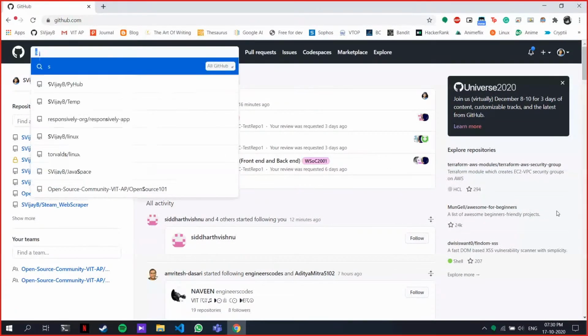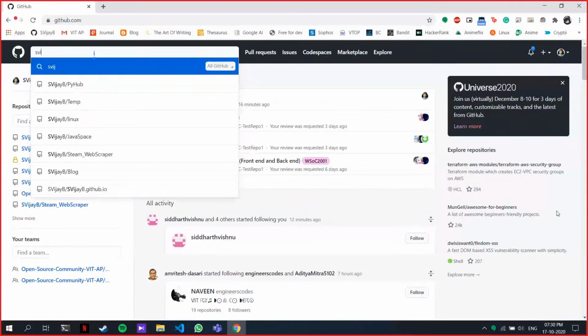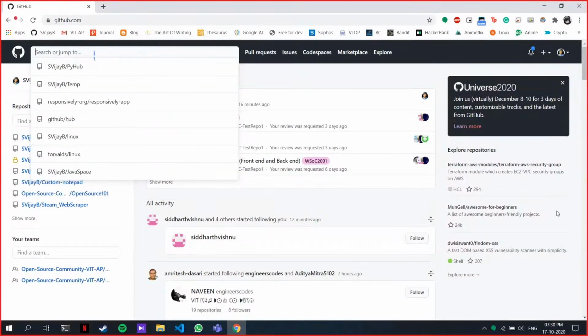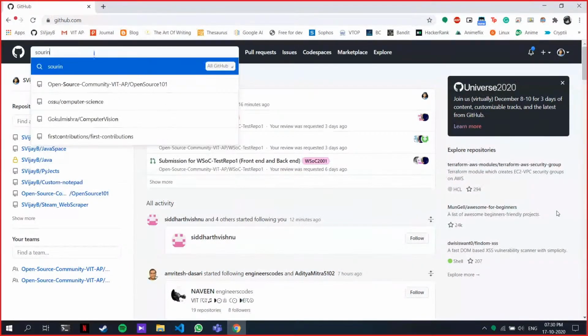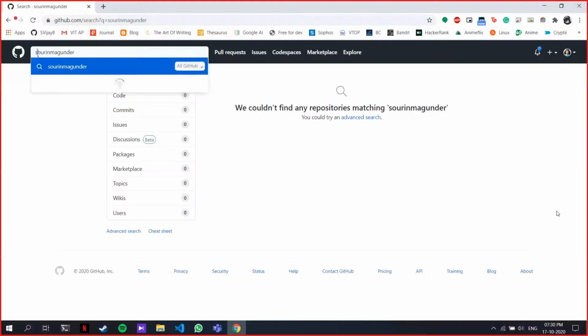I do the same thing, but still I'm unable to find any user. You're not able to find any user? Okay, yes. So tell me your name on GitHub. Sourin Majumdar, S-O-U-R-I-N. Okay. M-A-J-U-M-D-A-R. Just make the S and M uppercase.